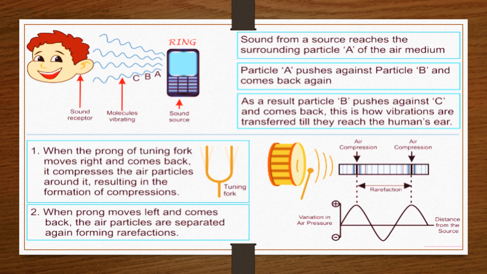Okay, one more example, when the prong of a tuning fork moves right and comes back, it compresses the air particles around it, resulting in the formation of compressions. When a prong moves left and comes back, the air particles are separated again, forming rarefaction. So there is movement in the air because of the vibration which is caused by the tuning fork or any source of medium.